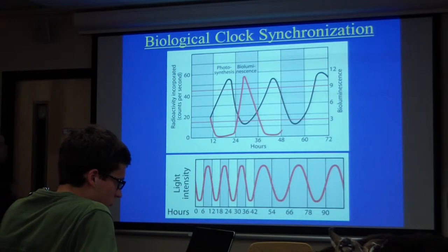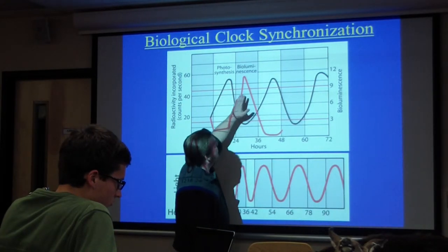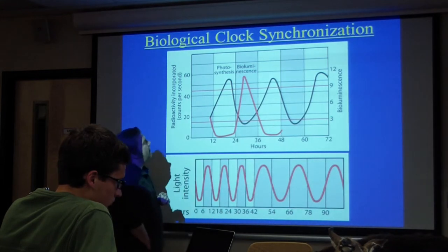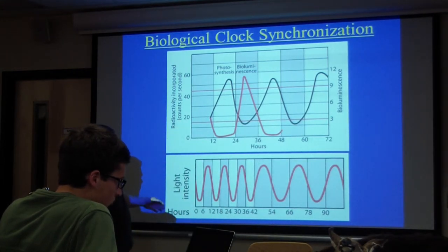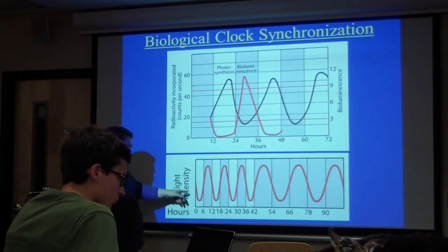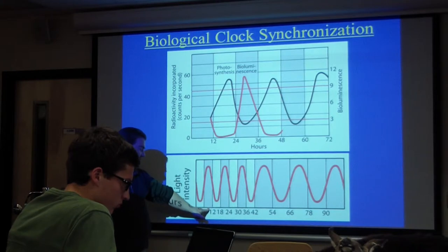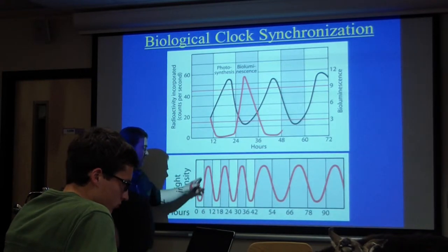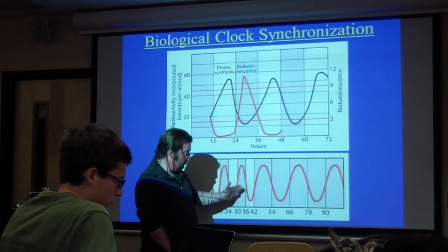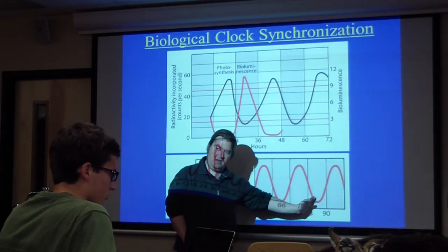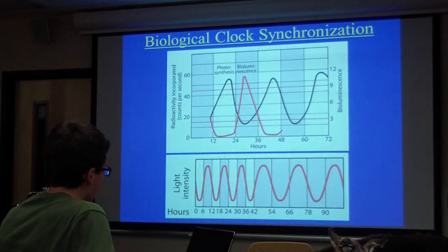Okay, this is just a picture of that. This just shows you photosynthesis peaking at noon, bioluminescence peaking at midnight, and kind of showing you that they're on these 24-hour rhythms. Here we have somebody changed the daylight now to 6 light, 6 dark, 6 light, 6 dark, and we've changed the peaks now every 12 hours. And then we return them to constantly dim light here, right? Boom, back to the 24-hour cycle, almost immediately.